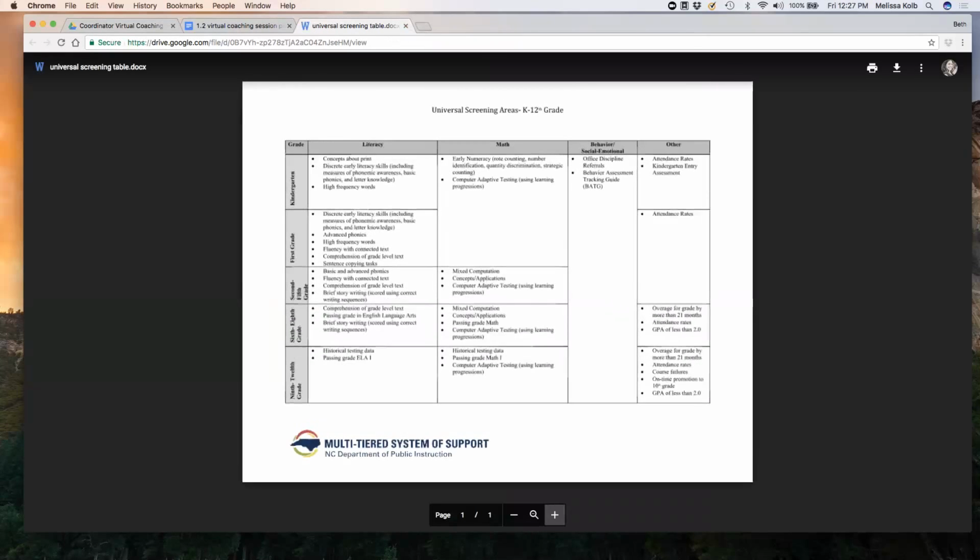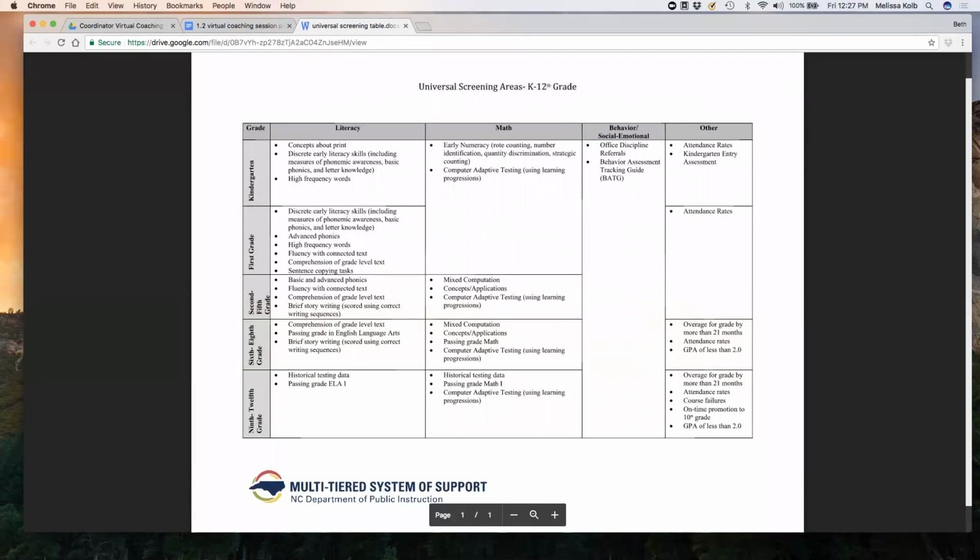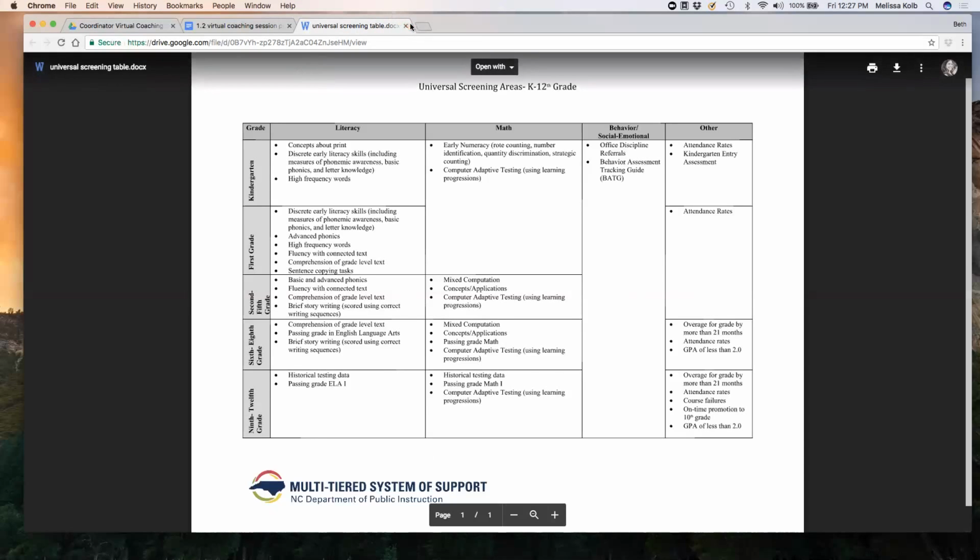The universal screening areas tool takes those pages from 3 through 6 and breaks it down in a different way. Again, this is really thinking about, are we measuring the areas that we should be measuring for our grade level span? So in kindergarten, do we have a tool that really measures concepts about print? And in math, early numeracy? And in behavior, do we have a tool that helps us think about our office discipline referrals and how much we're monitoring those, and maybe on a consistent basis? So this takes those pages 3 and 6 and puts it into a tool where you can really look at it.